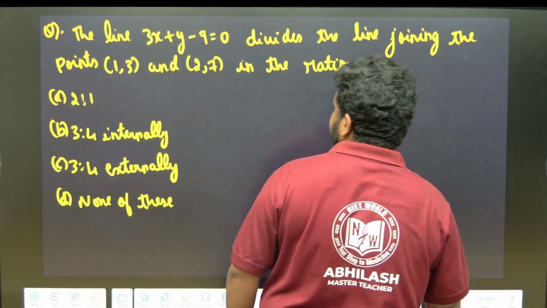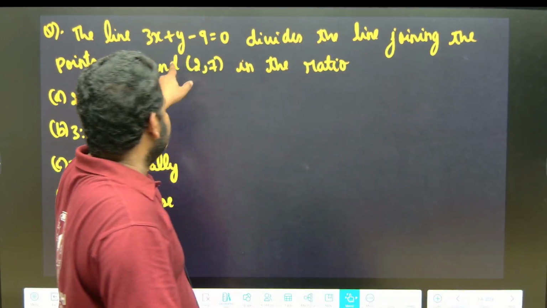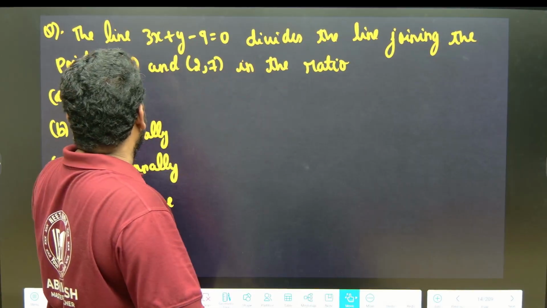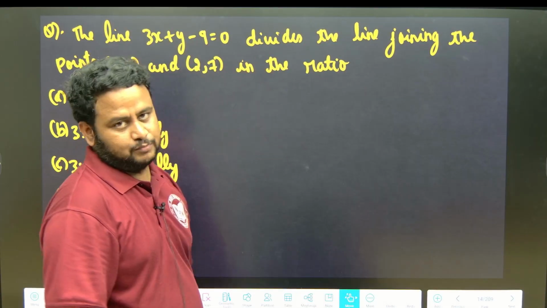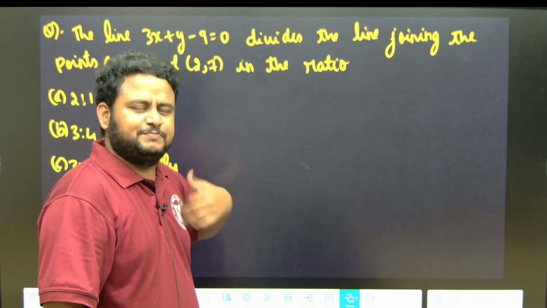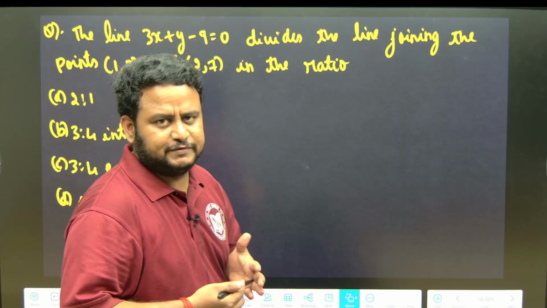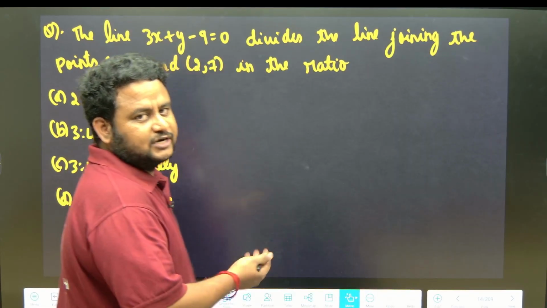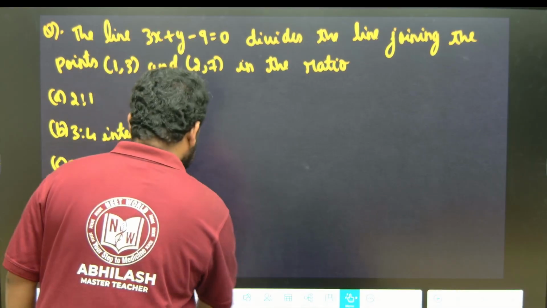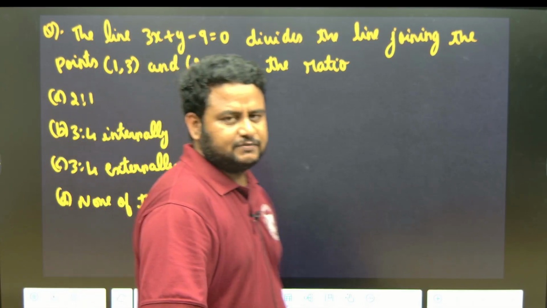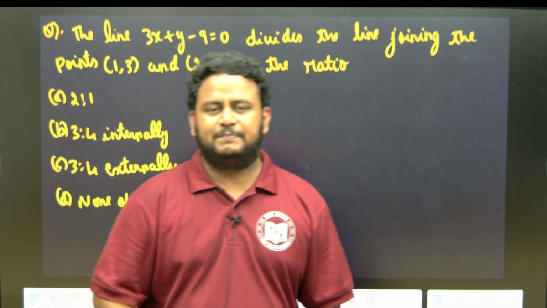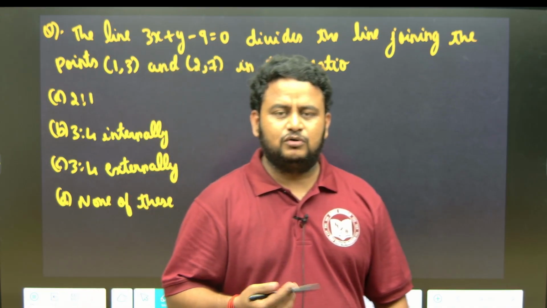Or the next concept that is there. They are telling the line 3x plus y minus 9 is equal to 0 divides the line joining the points (1, 3) and (2, 7) in the ratio. Same as the previous question, or similar to the previous question. What we should do here is use the short trick which I told, or the note which we used. That is m by n is equal to minus (ax1 plus by1 plus c) divided by (ax2 plus by2 plus c).